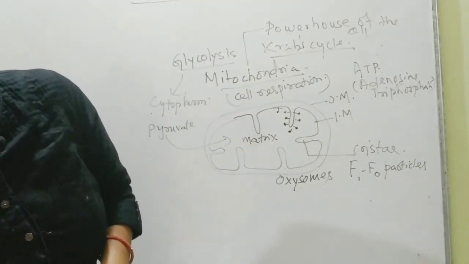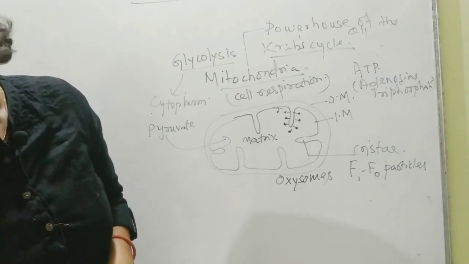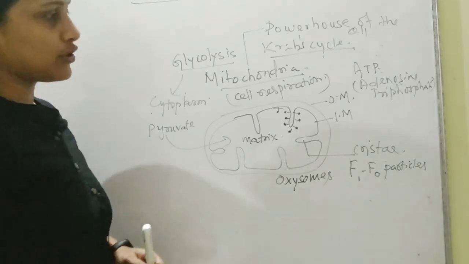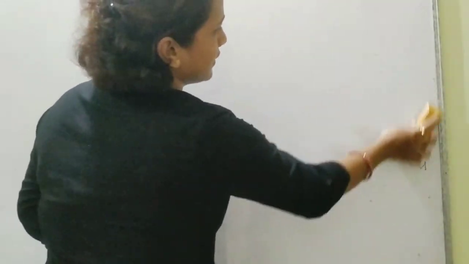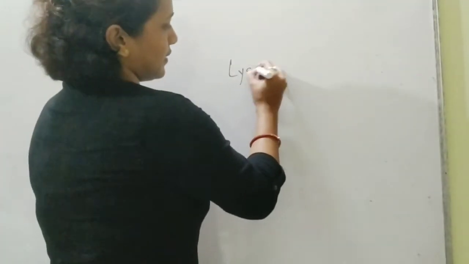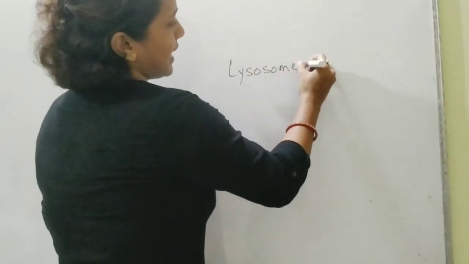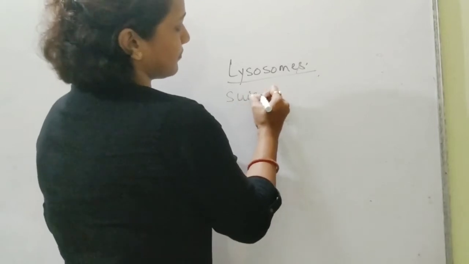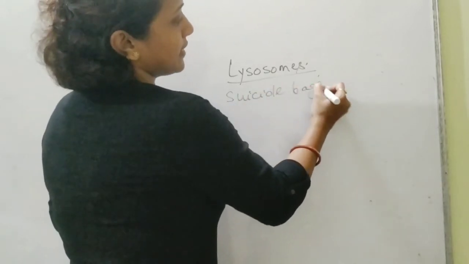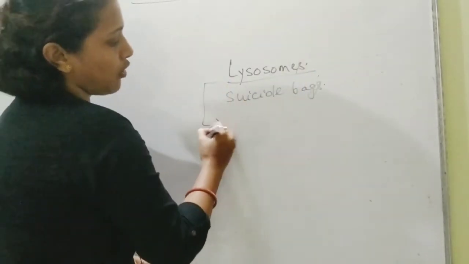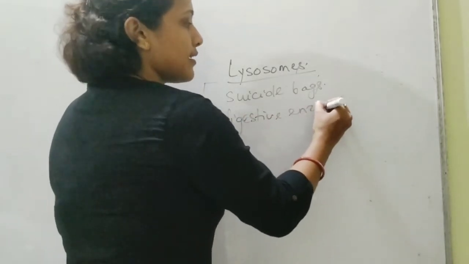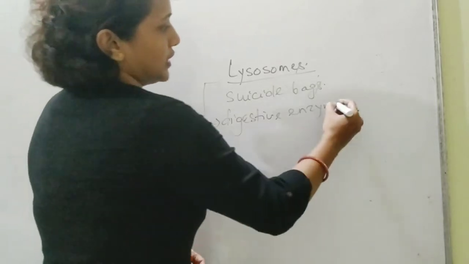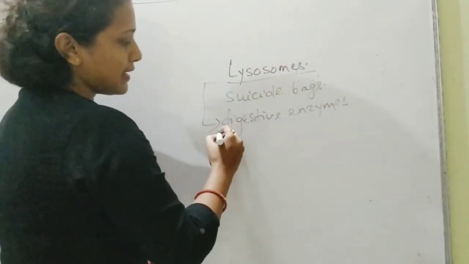Now coming to the next part, one more structure, the lysosomes. The lysosomes are actually called suicide bags. Now why are they called suicide bags? They contain a lot of digestive enzymes, which means they completely degrade and finish things off.